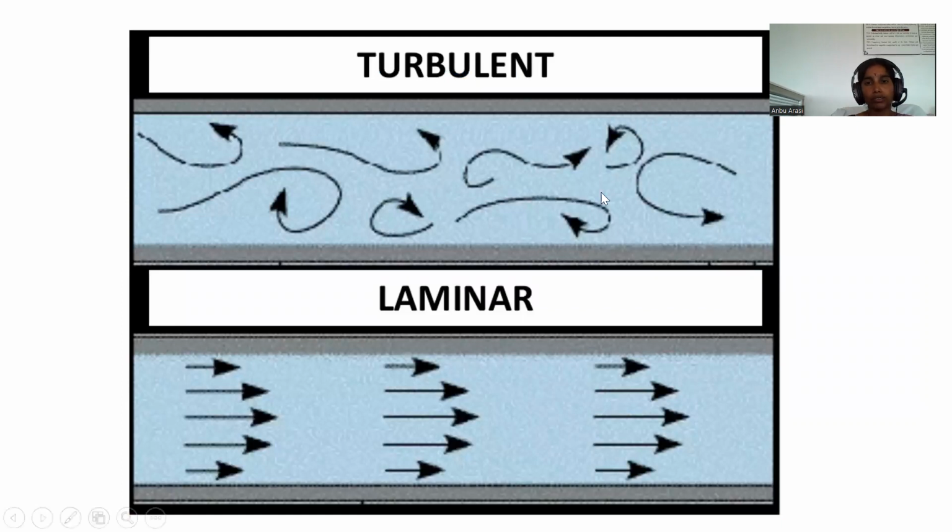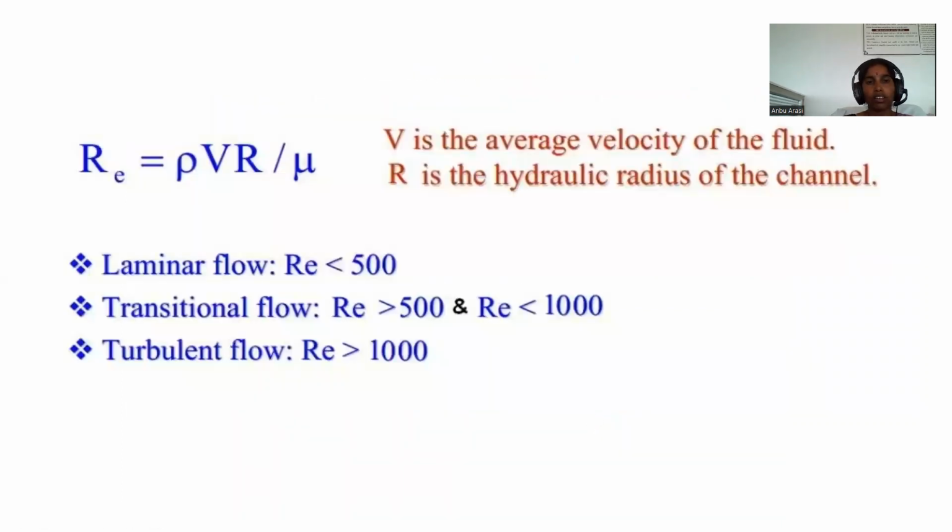This is the turbulent flow and this is the laminar flow. If the Reynolds number is less than 500, then that flow is called laminar flow. Reynolds number greater than 500 and less than 1000, then it is called transitional flow. Reynolds number greater than 1000, then it is called turbulent flow.